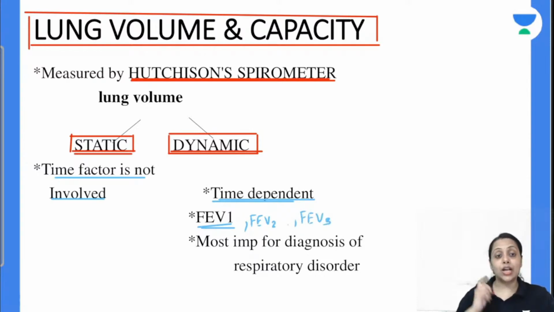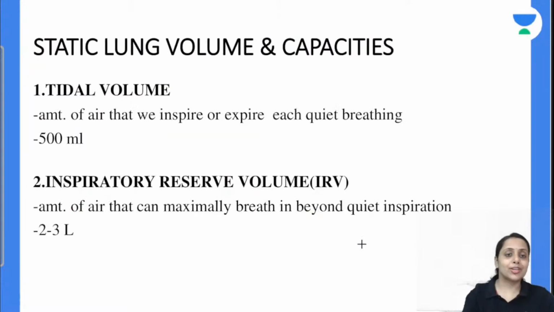This dynamic lung volume is important from the exam point of view because it is important for the diagnosis of respiratory disorders. So इसी से हम classify कर दें कि किस टाइप का respiratory disorder है. ठीक है, अब इसी को detail में देखेंगे. First coming to the static lung volume, इसमें first one is our tidal volume.